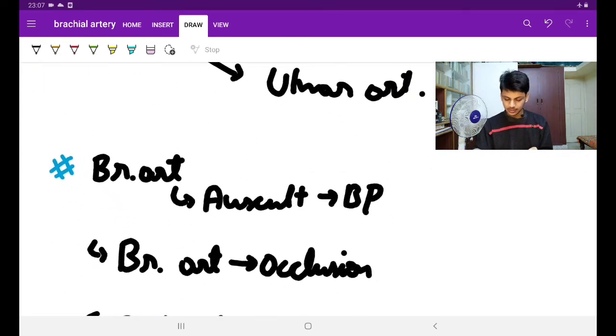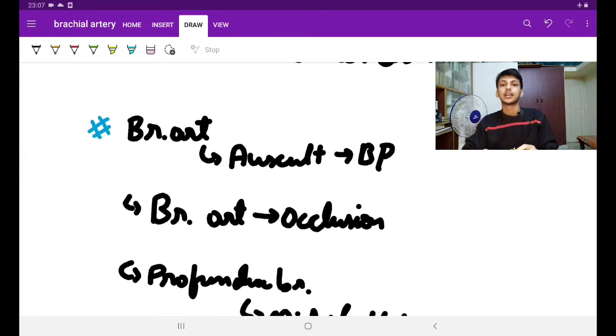Now next is the clinical importance of the brachial artery and its branches. See here guys, the brachial artery is coming medially and then going anteriorly, isn't it? Now if it is going like that, imagine there is a cut here, so there is profuse bleeding here. If I try to apply pressure near the radial artery or the ulnar artery, it won't stop because there are many collateral channels, so the blood loss will happen. Radial and ulnar are the branches of brachial. So if I occlude the brachial artery against the humerus in this region, the bleeding can be reduced.